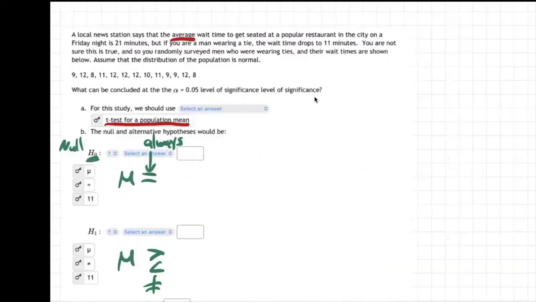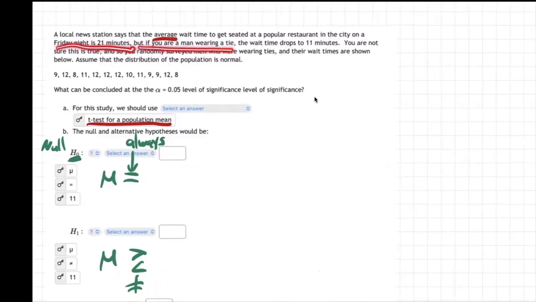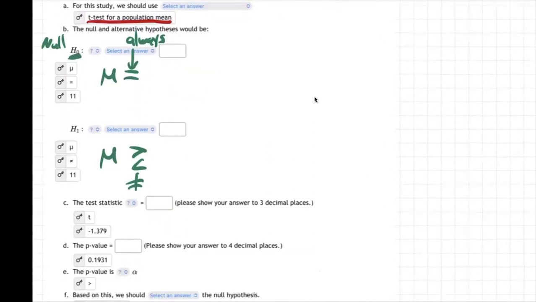Well, we got to look for some words. Is there something that says greater, less, or not equal? No, it never does. It just says the average wait time is 21 minutes, but if you're a man wearing a tie it drops to 11, and you're not sure. It doesn't say you think this is bigger or lower. So that means it's going to be not equal.